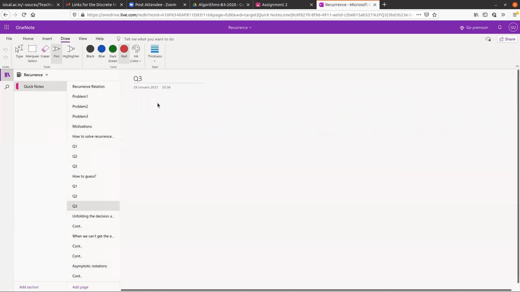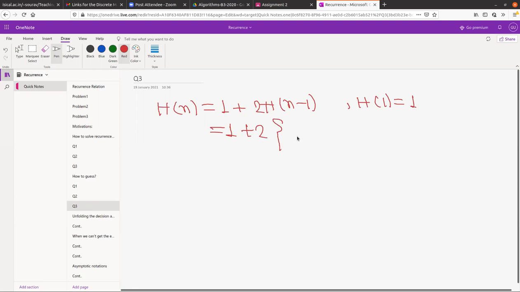Let me do the Hanoi problem. Hn equals 1 plus 2 Hn minus 1 and H1 equals 1. Now if we unfold this, 1 plus 2 Hn minus 2. So this becomes 1 plus 2 plus 2 square Hn minus 2.